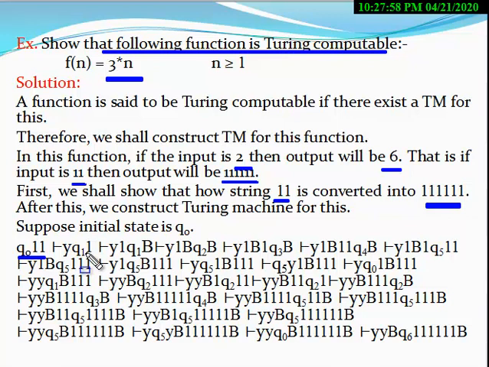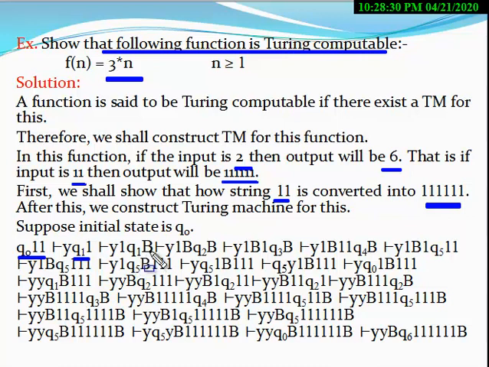Now you have to apply this logic. Clearly, here 1 is replaced by Y and the state changes to Q1. So the first 1 is removed. Now you have to copy 3 ones at the right end. The machine goes to the right end: Q1 1, again the machine moves to the right. Here Q1 blank. The machine has reached the right end.